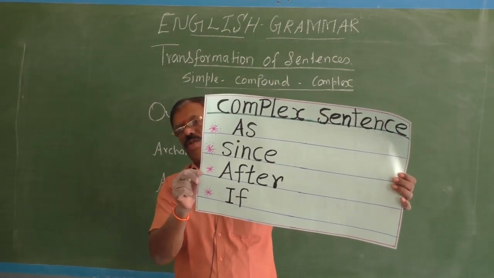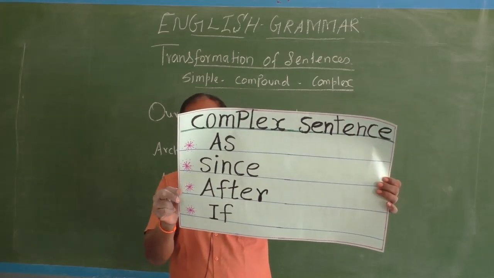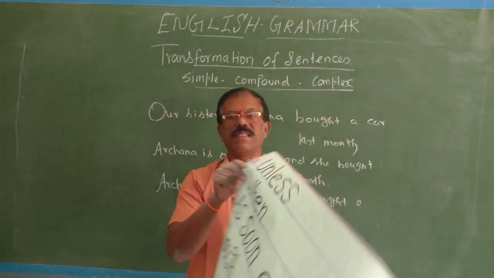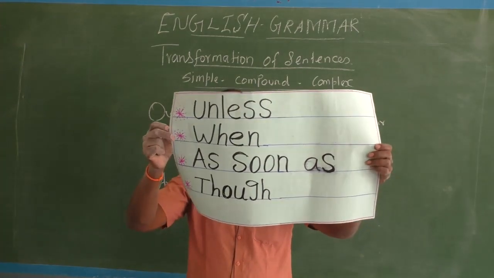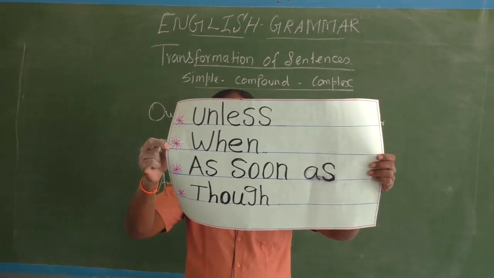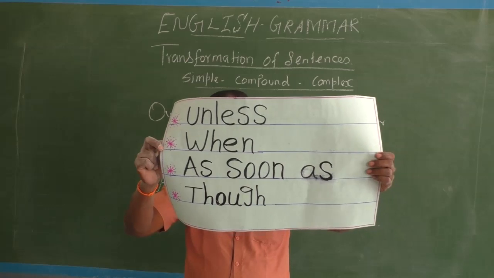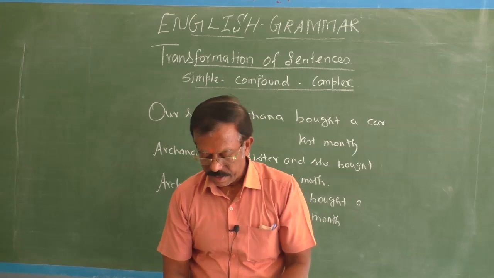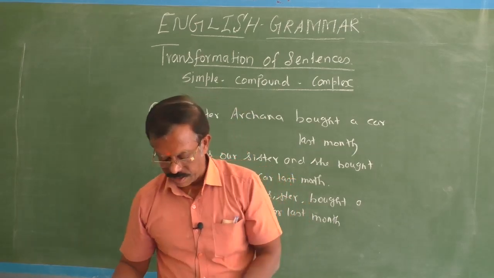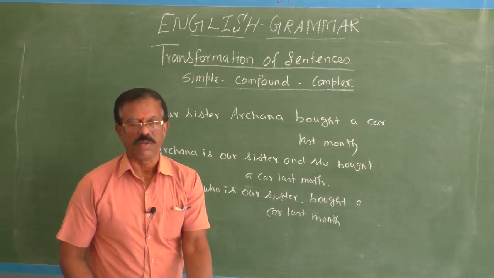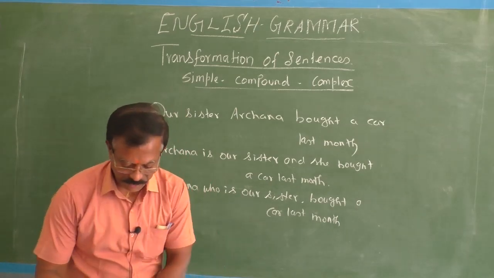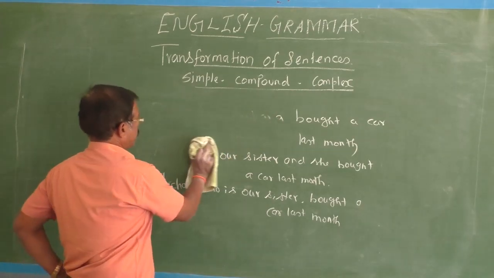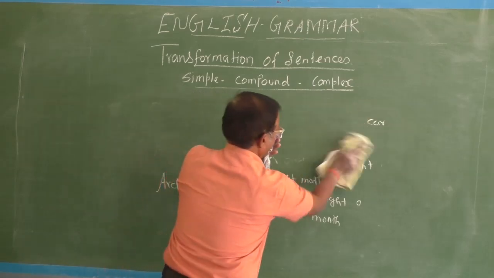As and since both are used to refer to the reason, after refers to the time, that is, the completion of an action. If is a conditional clause, unless is also used in conditional clauses, when is a time marker, as soon as shows the quickness of the time. And the last, although, is used in concession clauses. Okay, fine. Then the last example, one more example let me give you. With that I would like to conclude today's session. See, it's a different example. I hope I have discussed with you many good examples of different types in today's video class.